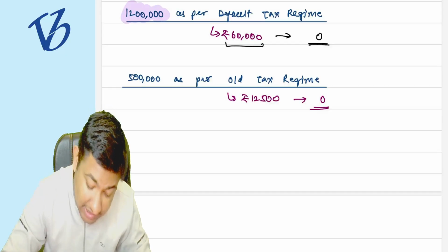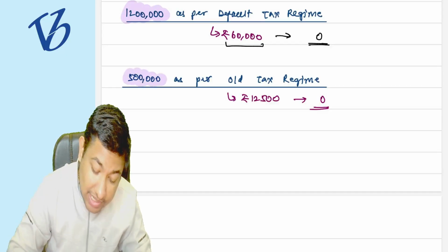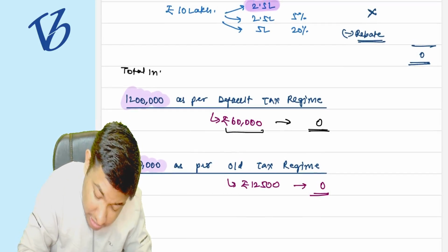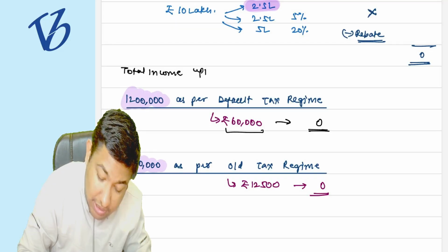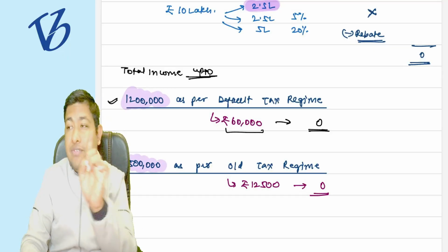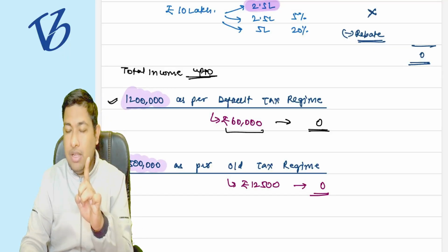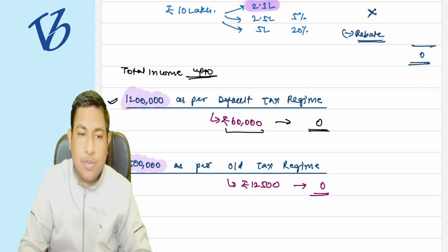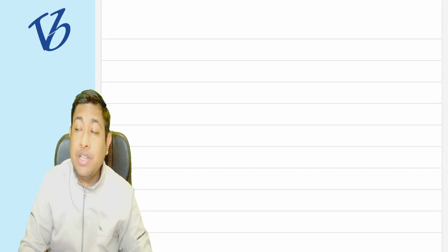Now understand this concept very carefully. We are saying that your total income should be up to these limits, meaning 12 lakh rupees or 5 lakh rupees. If it increases even by 1 rupee, or by 1000 rupees, or by 10 rupees, then you have to pay the full taxes.